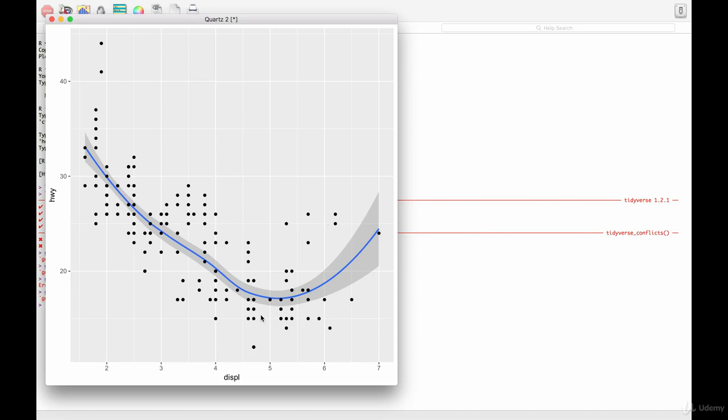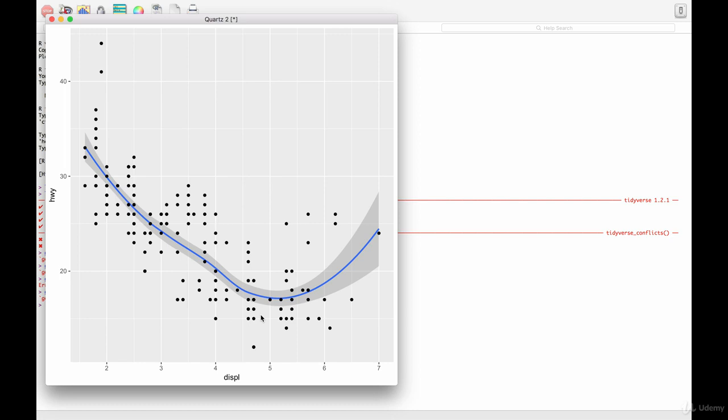This gives you a good visual that shows both the points and the line that fits those points. However, this introduces some duplication in our code. Imagine you want to change the y-axis to display cty instead of hwy, so you want city miles. You need to change the variable in two places, and you might forget to update one.